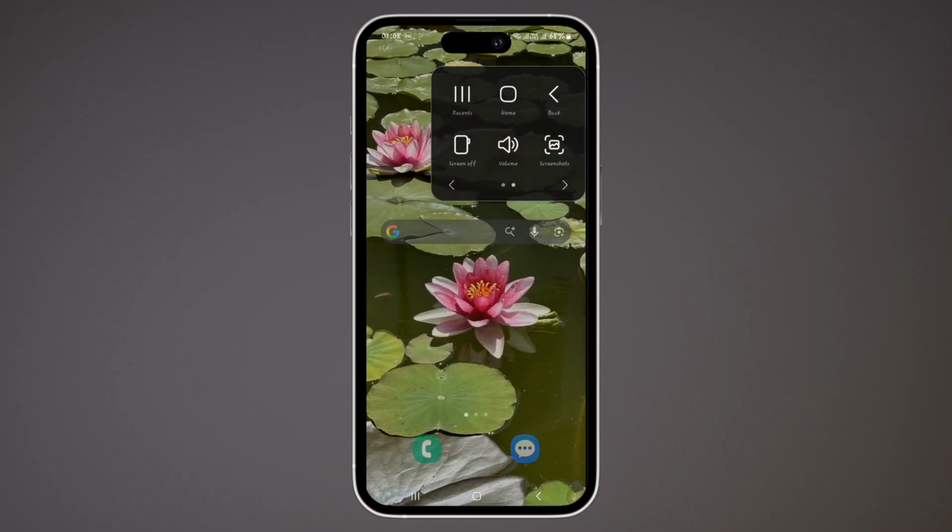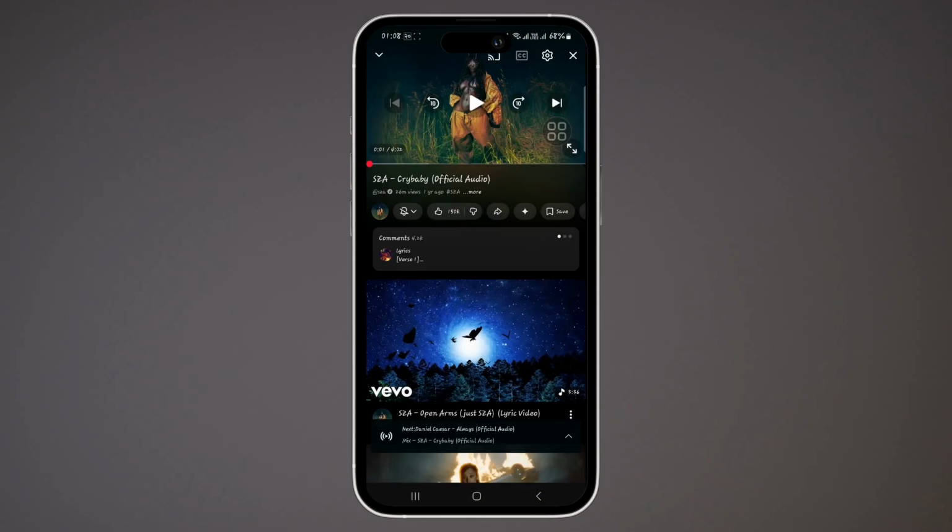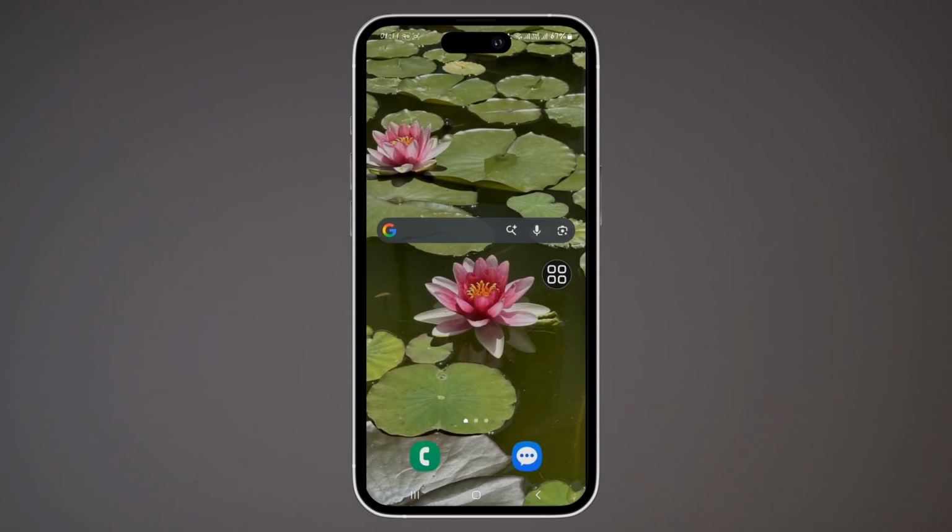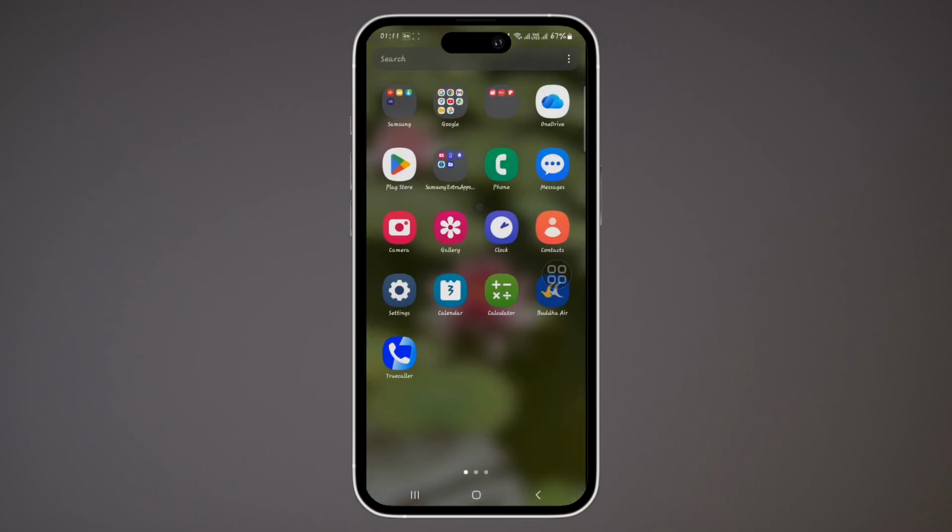Open the YouTube application on your mobile device, play a video that you want to, then tap on your home button to get a floating mini player. And even if you lock your phone, the audio will continue to play. Or you can also play it on your YouTube Music.